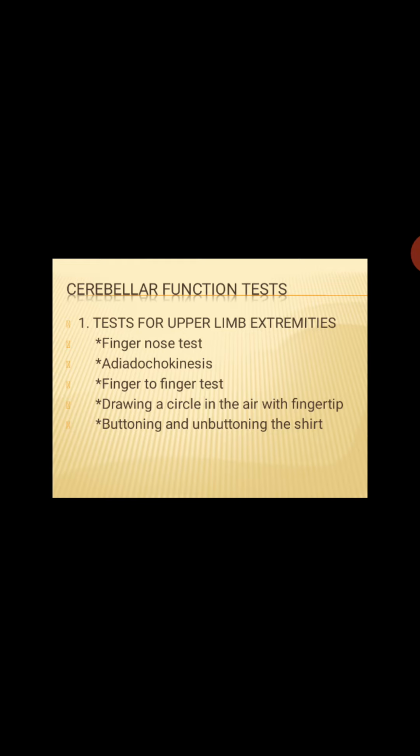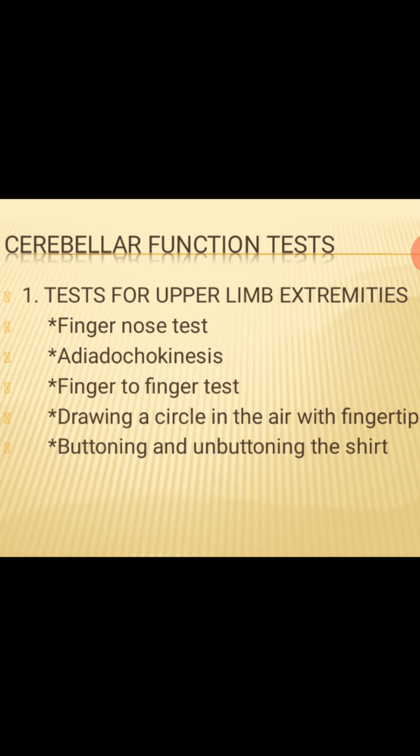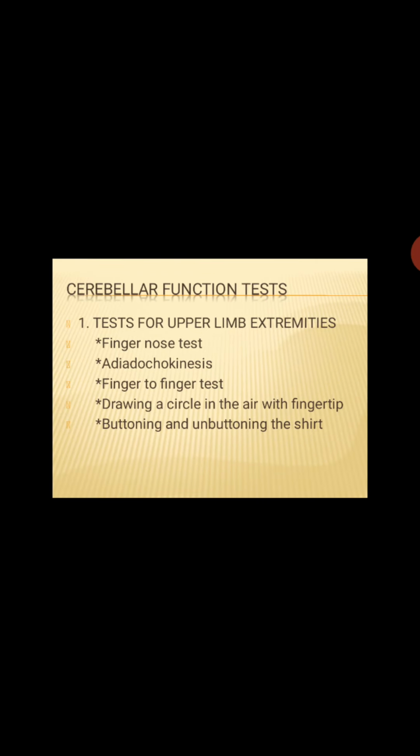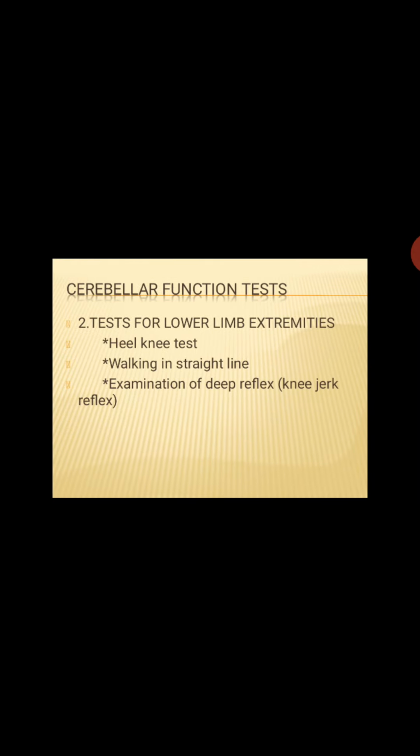Test for upper limb extremities include finger nose test, adiadochokinesis, then finger to finger test, drawing a circle in the air with fingertip, buttoning and unbuttoning the shirt. Test for lower limb extremities include heel knee test, walking in straight line, which is also called a tandem gait, and knee jerk reflex. So first, the test for upper limb extremities. The first test for upper limb extremity is finger nose test.